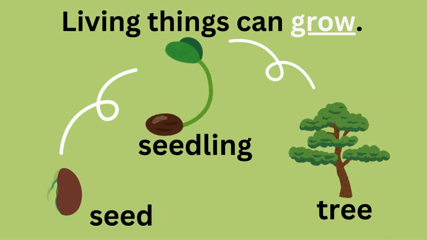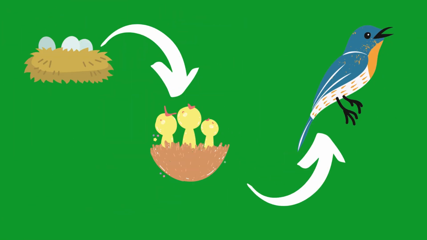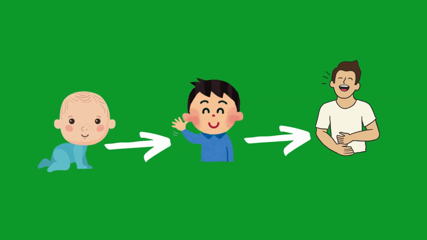Living things can grow. This means that living things begin life as babies and become bigger and older over time. Example, plants, animals, and even you grow up.